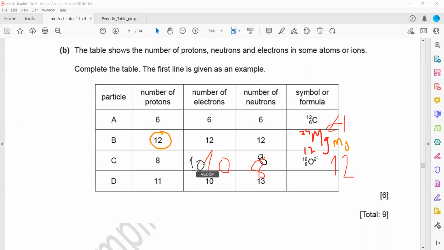And for oxygen, there is a charge on oxygen. So -2 means it has 2 extra electrons. It has 8 neutrons because the nucleon number is 16, so 16 minus 8 is 8. And here the proton number is the identity. So 11 protons and 10 electrons, so it will have a positive charge.